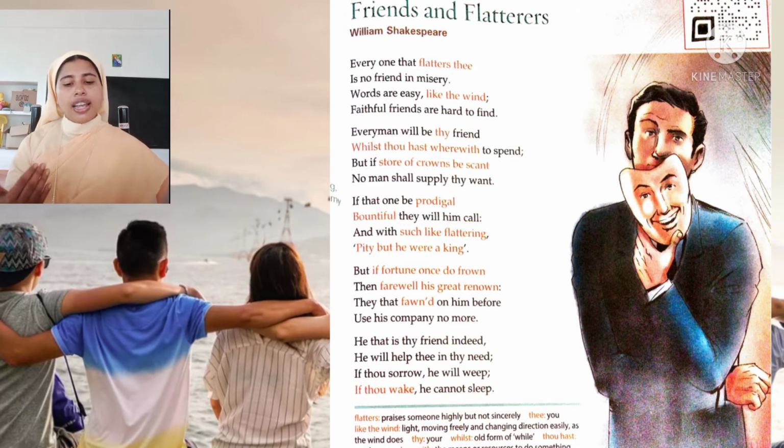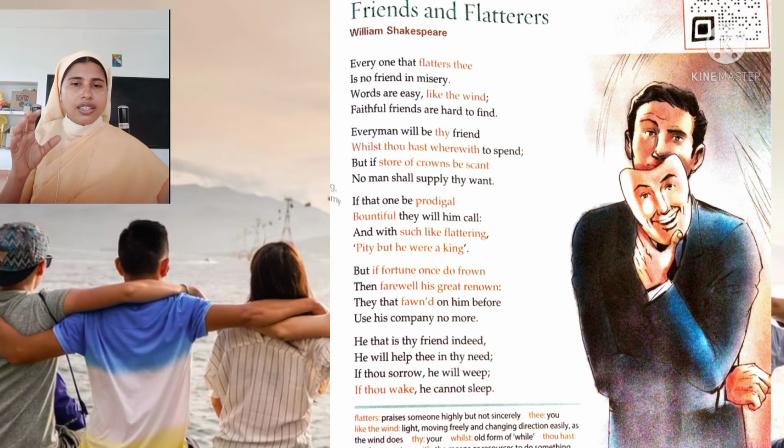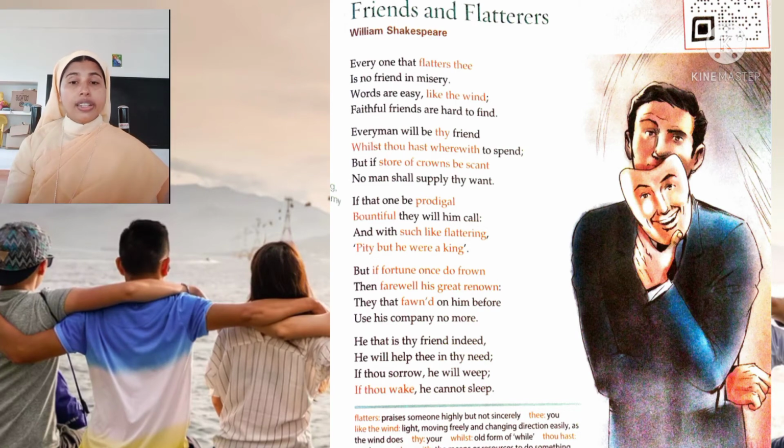"And with such like flattering, pity but he were a king." Even in these good times, they are ready to call you a king. They will say that you have all the qualities of a king. Who is a king?